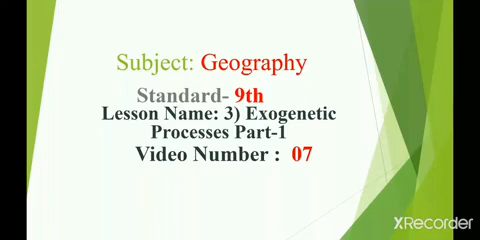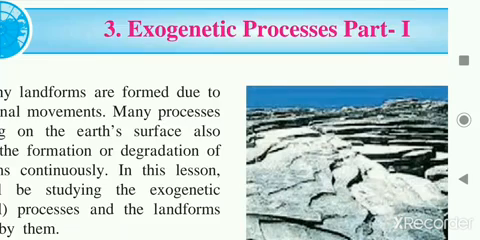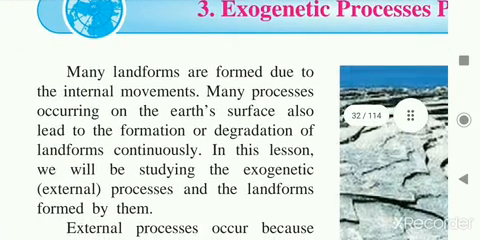Students, today we are going to study Geography, Standard 9th, Lesson 3, Exogenetic Process Part 1, video number 7. In the previous video we learned about the second lesson, endogenetic movements. Due to endogenetic movements, different landforms are formed. Endogenic means internal movements, and we have seen how different landforms like mountains and continents are formed, and due to volcanic eruption, conical mountains or plateaus are formed. Many landforms are formed due to the internal movements.